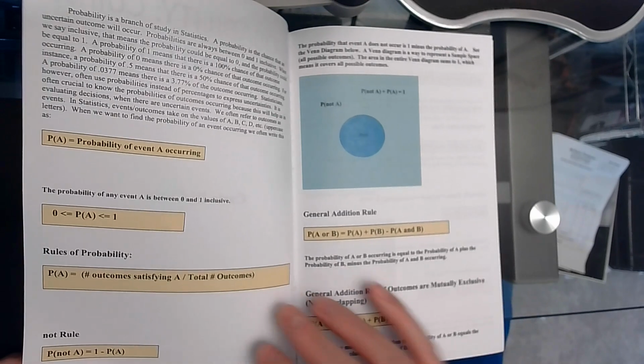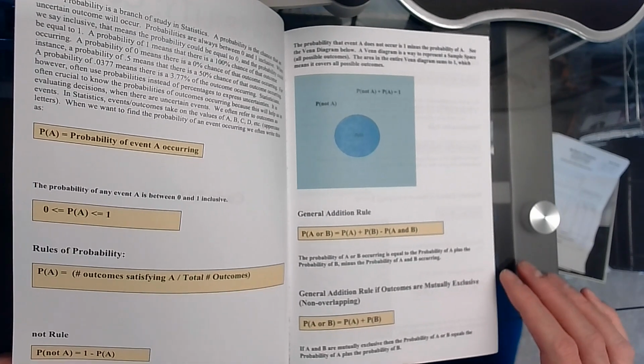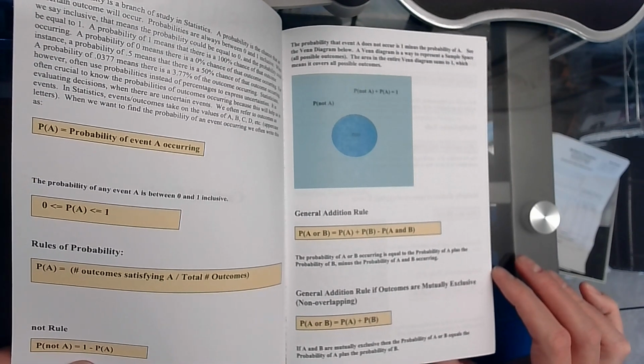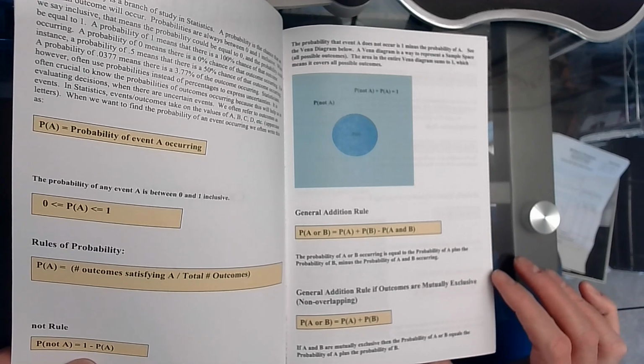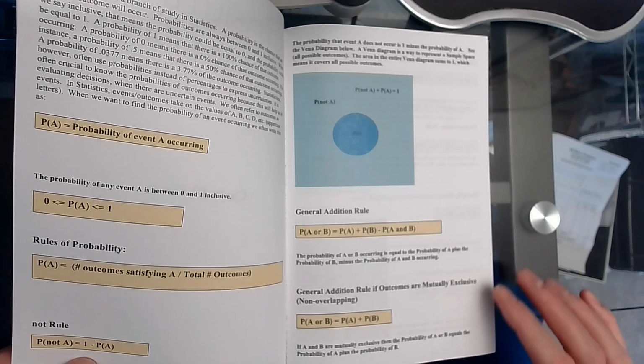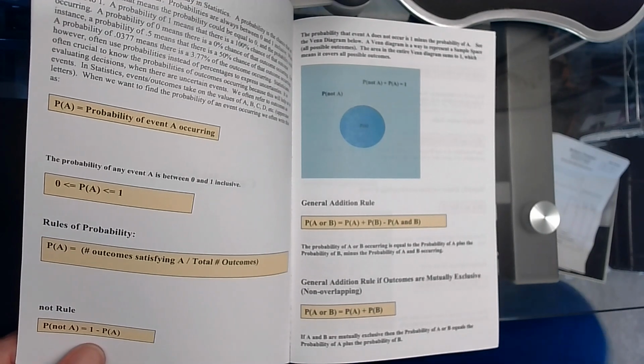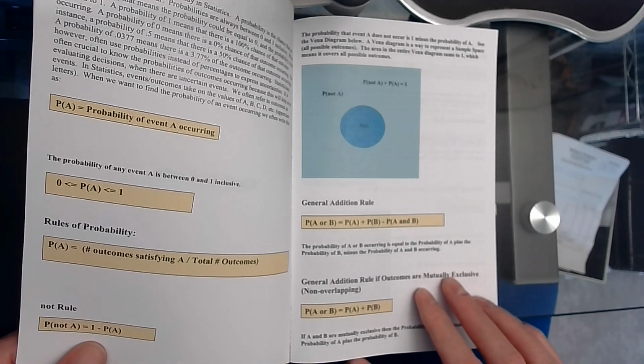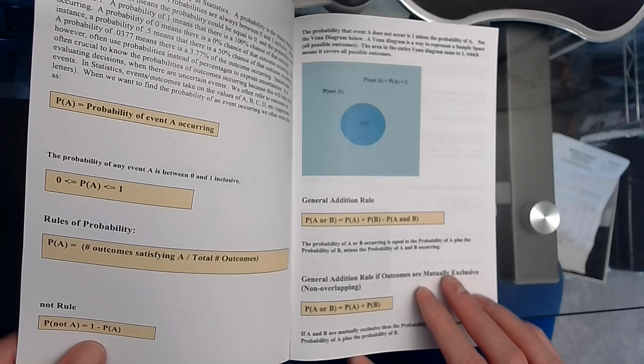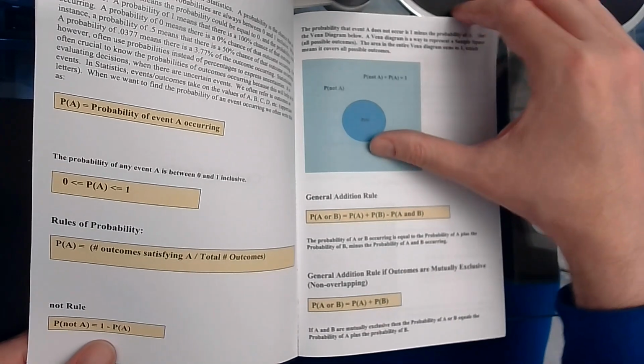Then we have the general addition rule. Probability A or B is probability A plus the probability of B minus the probability of A and B. And in general, if the A and B don't overlap, we can say that the probability of A or B is just the probability of A plus the probability of B.